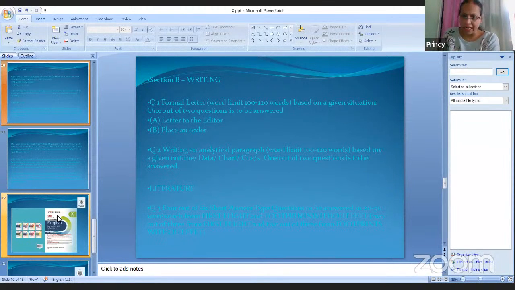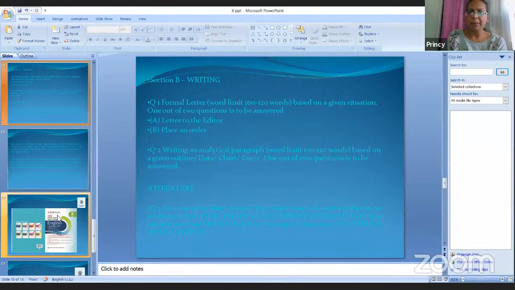It can be based on a pie chart, a bar graph, or any chart related to a problematic issue. The student has to write a paragraph analyzing the chart, and then sum up the analysis in textual form. The word limit is the same, 100 to 120 words.